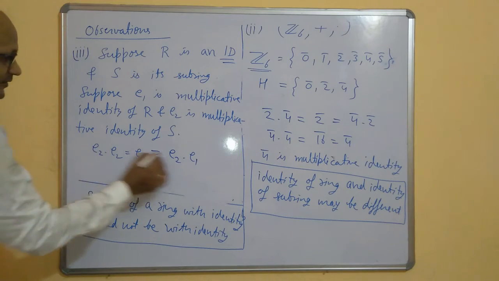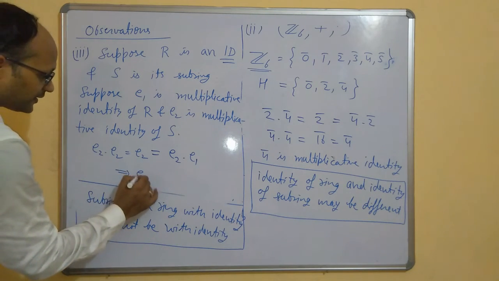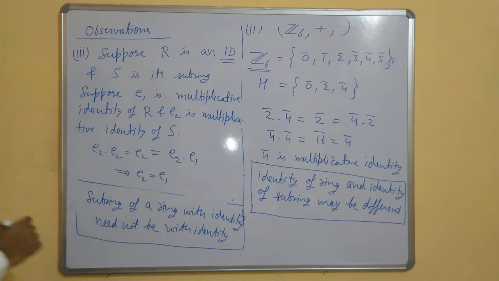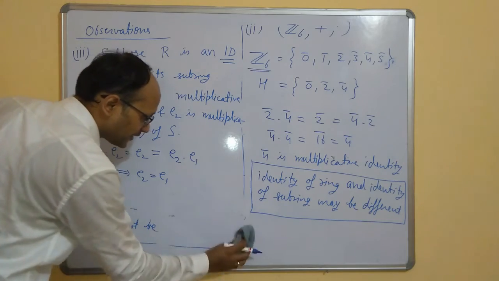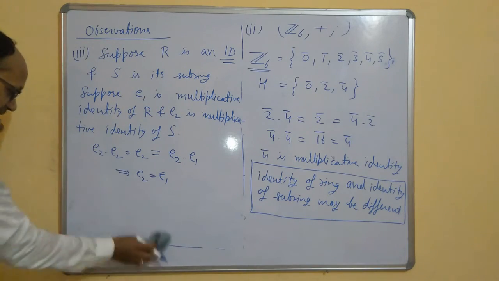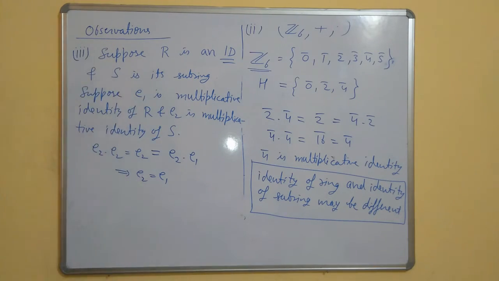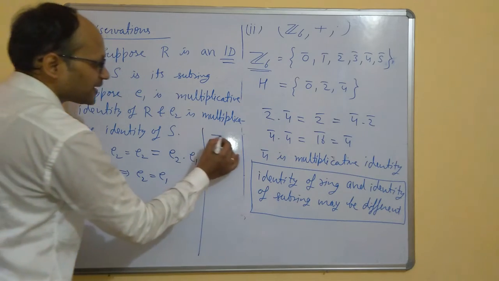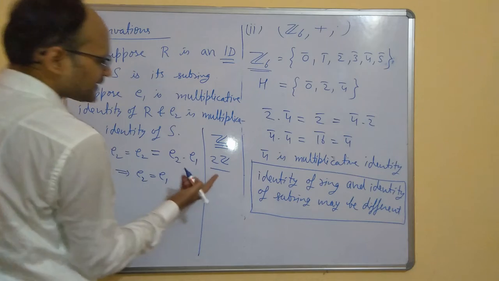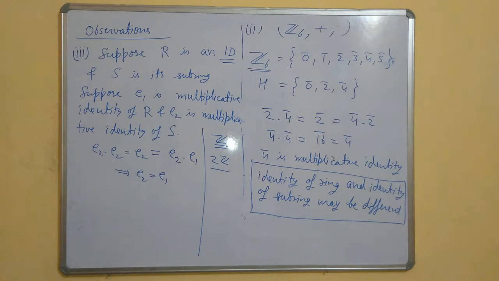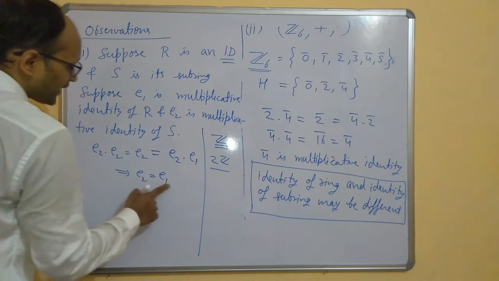So we can cancel, and this implies E2 is equal to E1. So in an integral domain, if a subring has identity, then that identity will be the same as the identity of the ring. But a subring need not have an identity. For example, in Z, this subring does not have identity. So it is not necessary that the subring has identity, but if it has, then that identity will be the same as the identity of the ring.